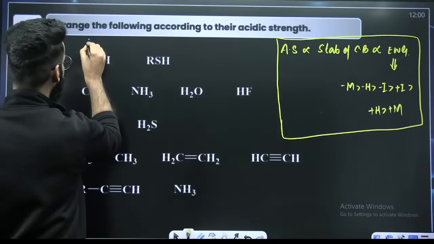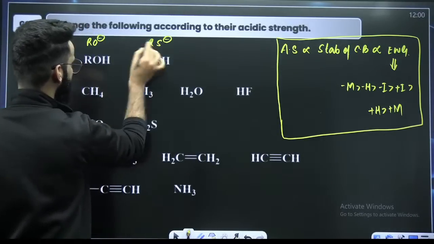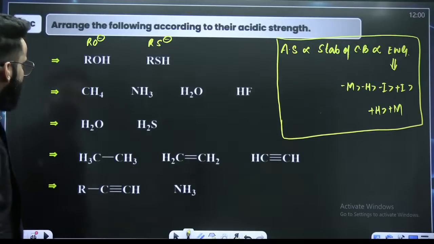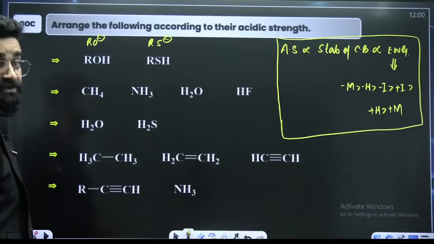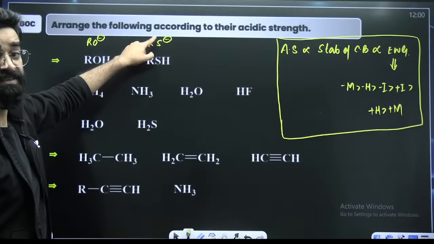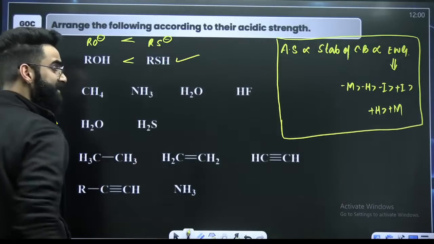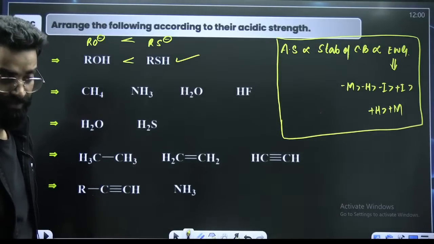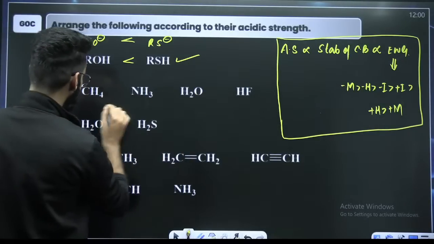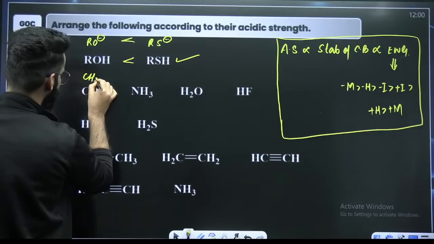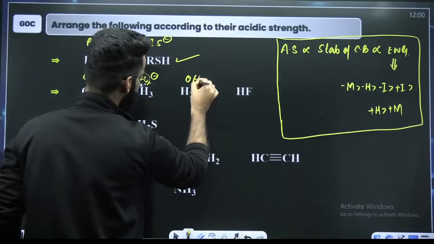If you take H positive out, it becomes RO negative. If you take H positive out, it becomes RS negative. These are the conjugate bases, right? Oxygen carrying negative, sulfur carrying negative. Oxygen, sulfur, they belong to same group, volume charge density. More size, less VCD, more stability. So this is the stability order of conjugate bases, and whatever is the stability order of conjugate bases, same is going to be the acidic strength order. Simple. Take H positive out everywhere. This becomes CH3 negative. This becomes NH2 negative. This becomes OH negative.